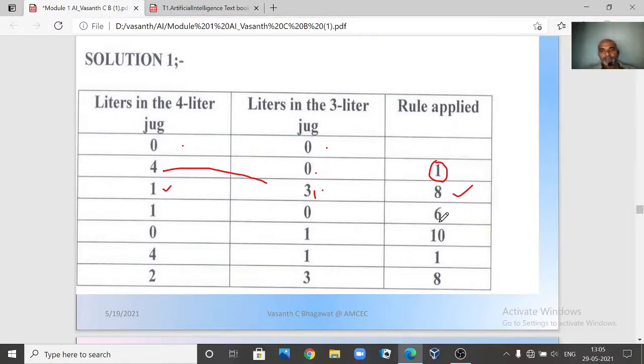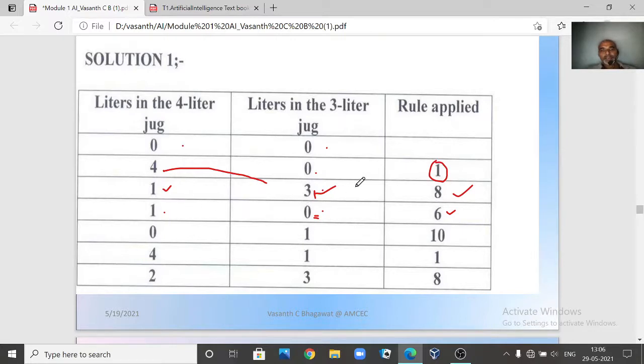Next we check the rules and see whether any rule matches our current state. So the current state is 1 comma 3. So rule number 6 matches. So then you apply that rule. Now what does that rule say? Empty the 3-liter jug. So from the 3-liter jug, we pour the water to the ground. So this becomes empty. So it becomes 0. Now the current state is 1 comma 0.